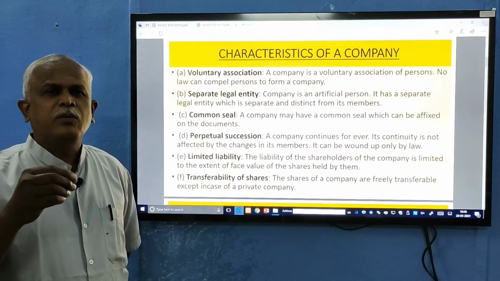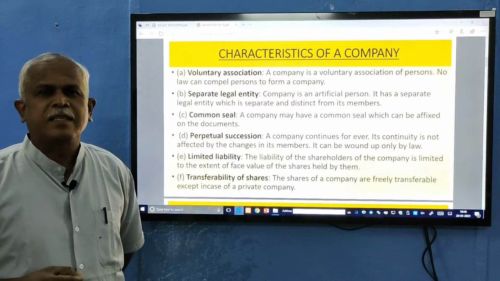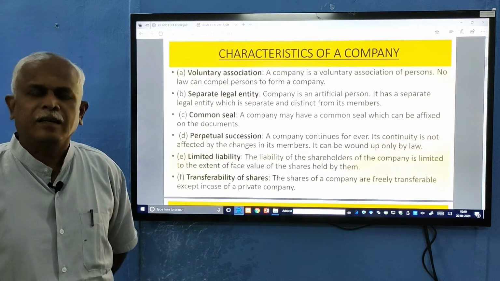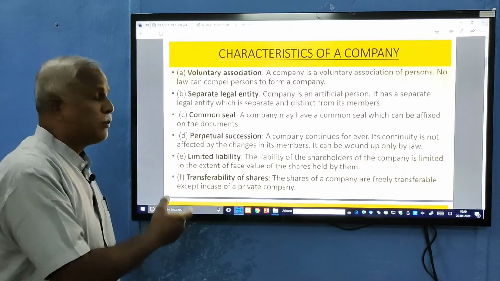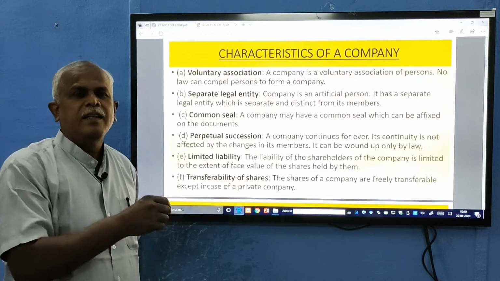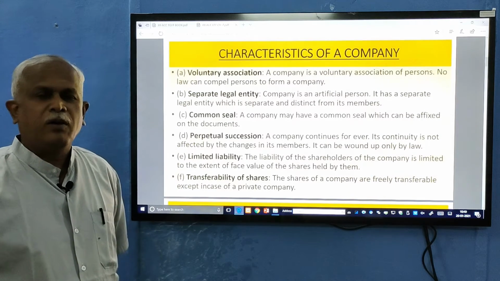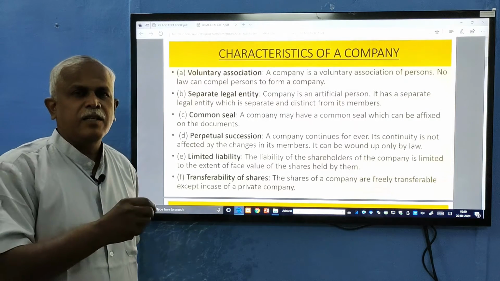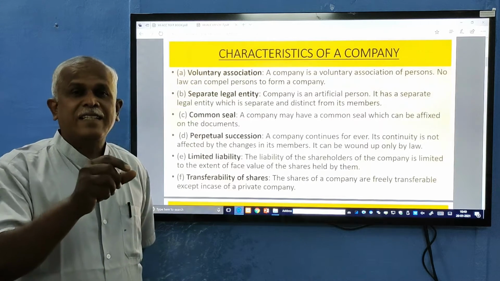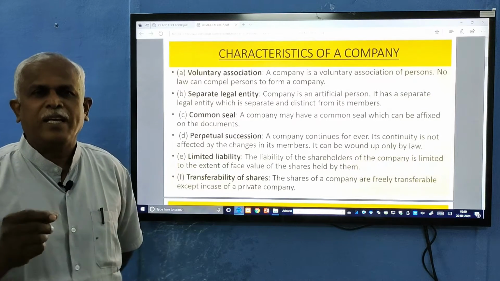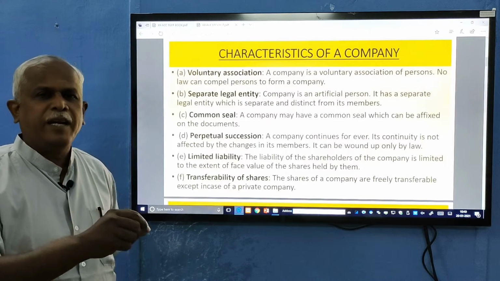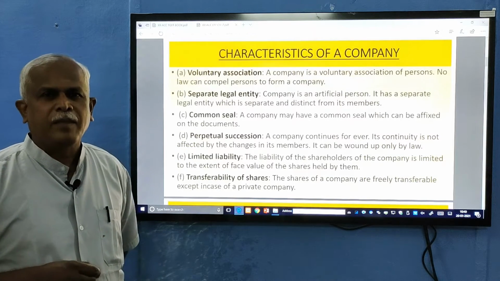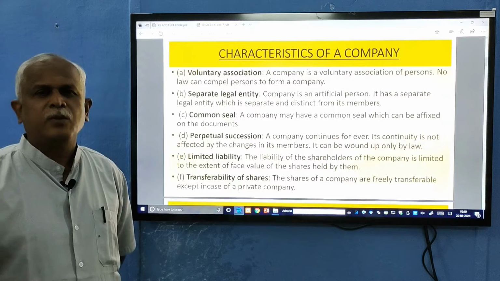So the member has to contribute for the business losses even from the private assets if the business assets are not sufficient. Whereas in a company, the member, though he may have a lot of assets, need not contribute. How much will he contribute? He will contribute to the extent of the amount outstanding, or you can say not yet paid, on those shares which are held by him. If I have paid in full, there is no liability.